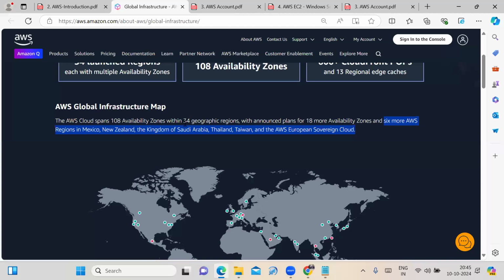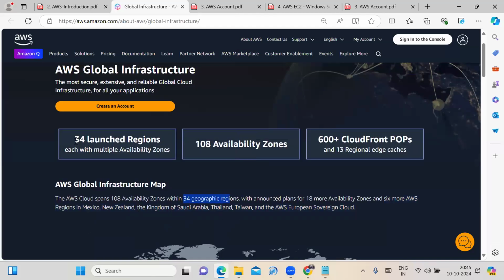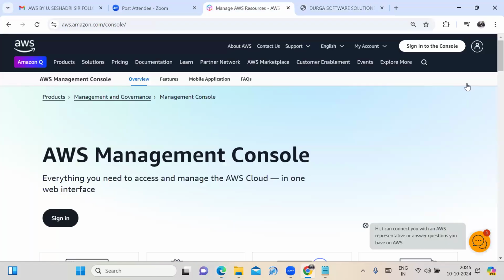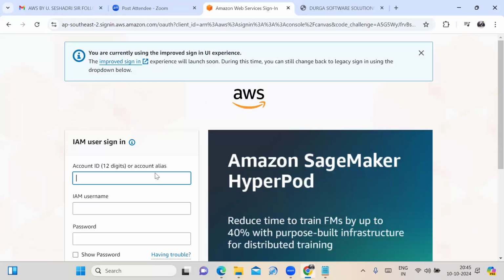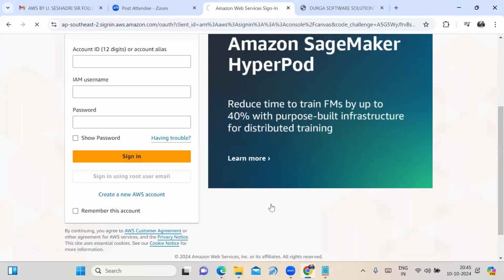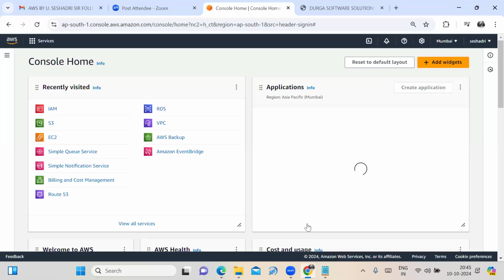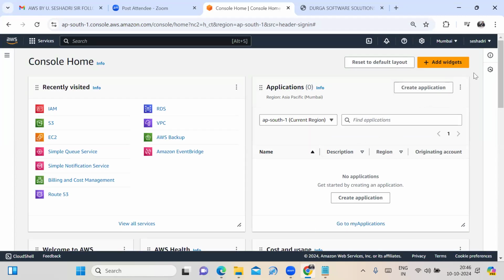Right now, how many regions are there? 34 regions are there. Each region can have multiple availability zones. See that. Now let us see, if I open my AWS account, see here, I open my AWS account. This is my AWS free tier account.